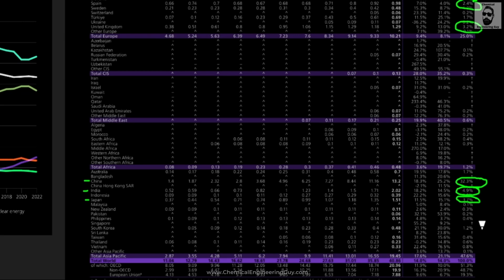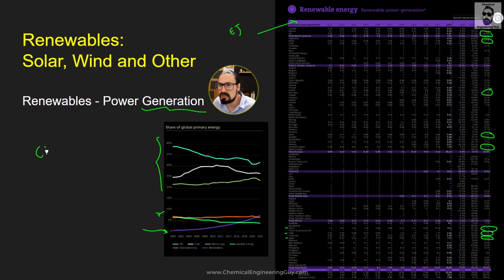So the big players, let's get the list going, will be China, then the US, then Germany. Then we could say that it could be India. So that's great news because these are the two mega powers that are growing. So nice to see that they are investing in their renewable energies. Then we have the UK, then Japan, and Spain could be considered. Spain is mostly solar and wind energy, which is of course great.